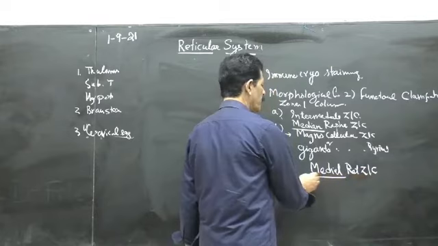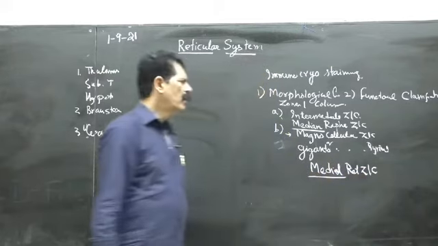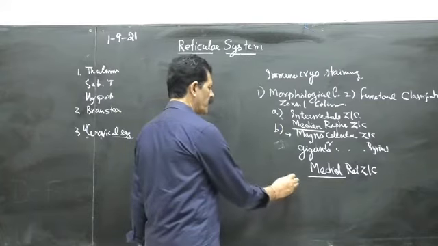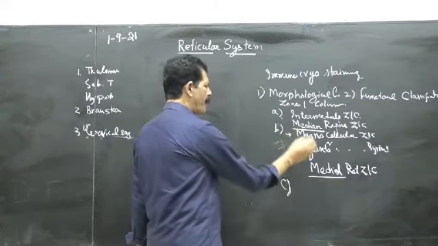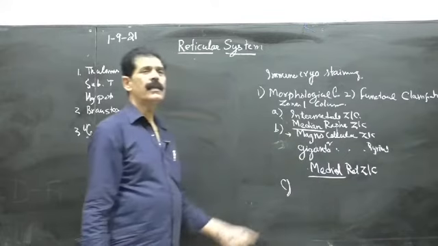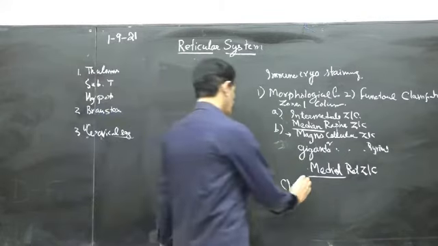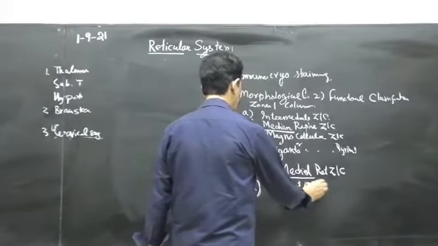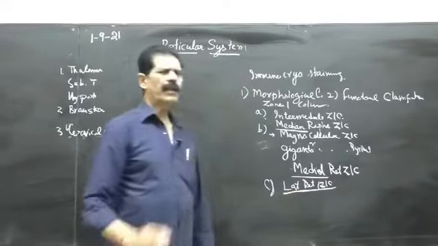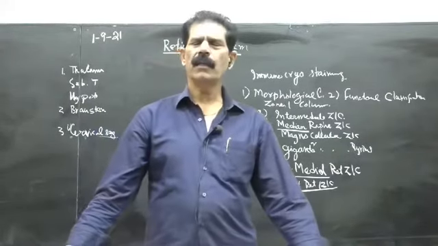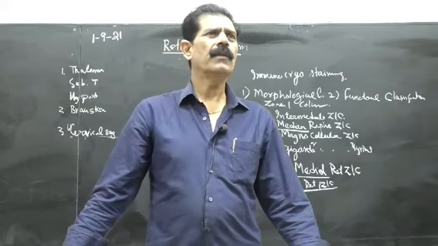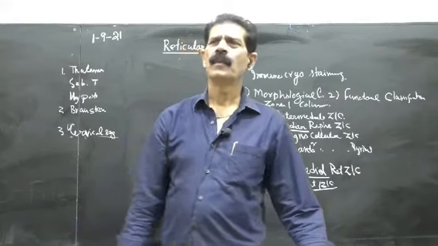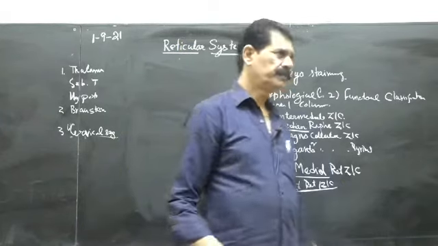So it is medial in position. Because of their anatomical mutual positions, median, medial, and the third is the lateral reticular zone or column. The laterally most placed column or zone of the reticular nuclei or reticular cells, they are small cells.